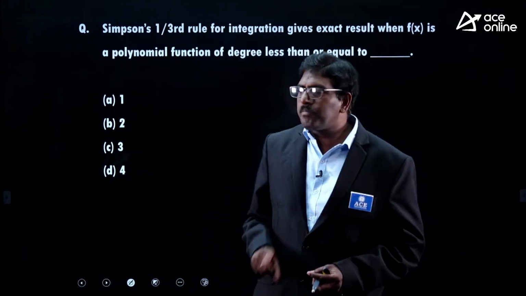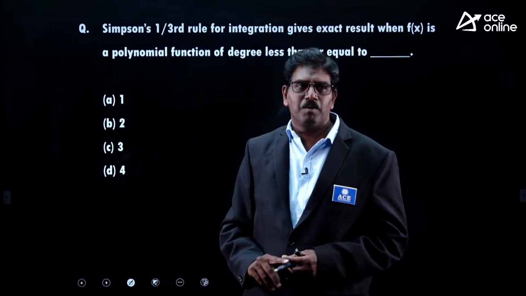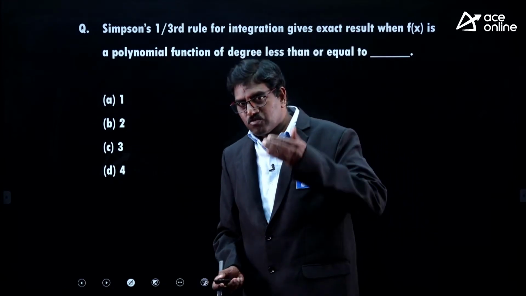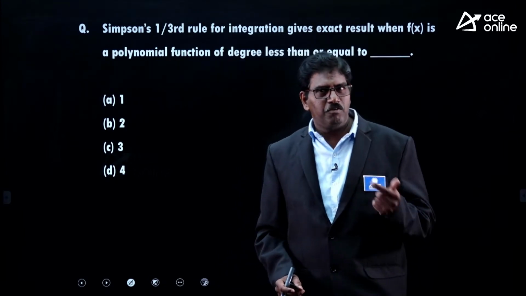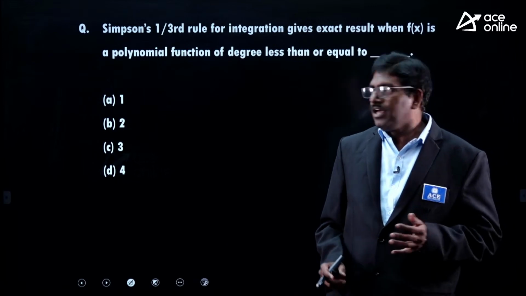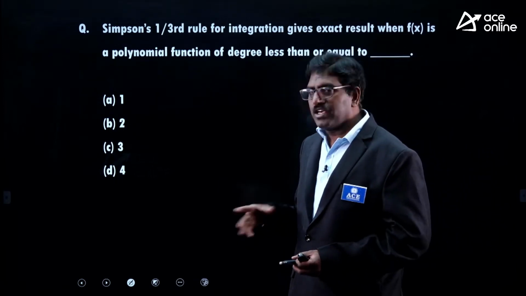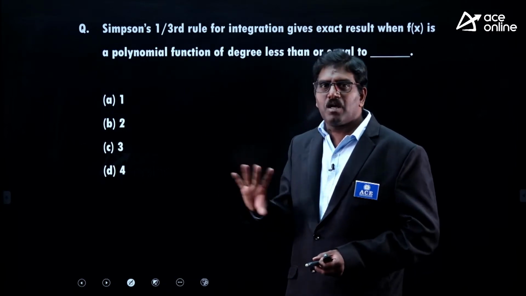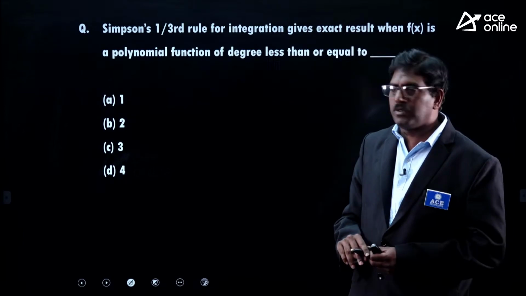If you have a proper idea on a concept, it is a 2 to 3 seconds problem only. That's why I told you, concept based learning is very important. If you follow the concepts clearly, this type of problem you can also solve very easily.